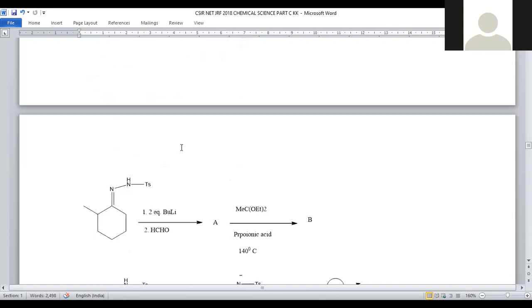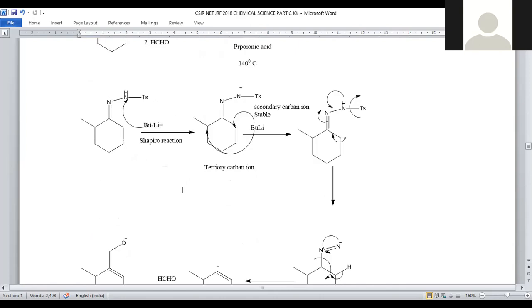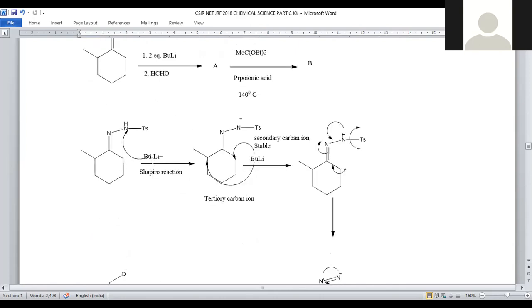Let us move on to the mechanism, where the tosyl hydrazone derivative was taken and treated with butyl lithium. First, let us add butyl lithium. Butyl lithium will dissociate into Bu minus and Li plus. The strong base is used to abstract the hydrogen from nitrogen so that N minus will be formed.